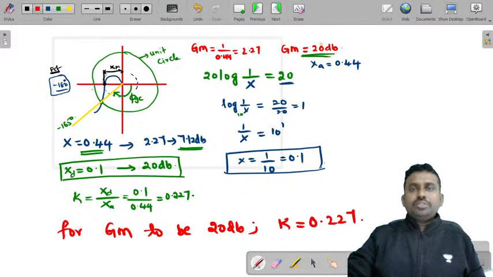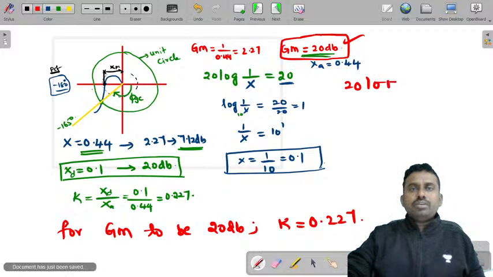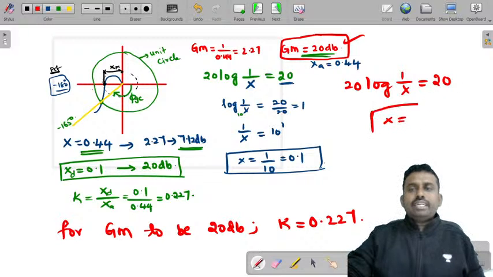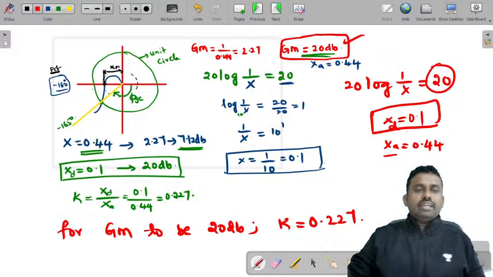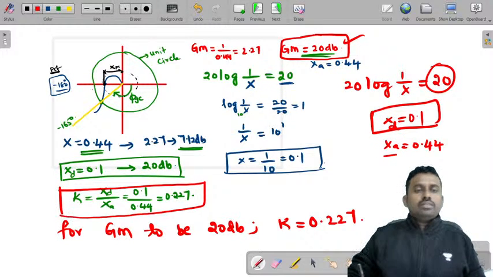So once again, you should consider the given gain margin, which will generally be given in dB. So you should equate 20 log 1 by x to 20. You will find the desired x value, but the actual x value is 0.44. The desired x value is 0.1, because we need to get 20 dB. So you divide desired by actual and you will get the k value. This is how you will determine the k value for a given gain margin.